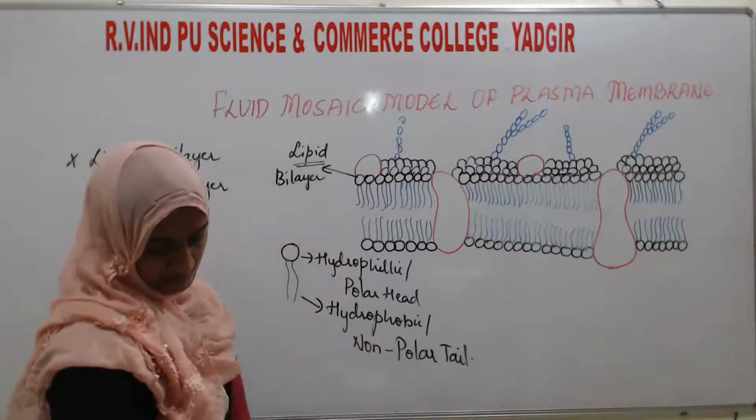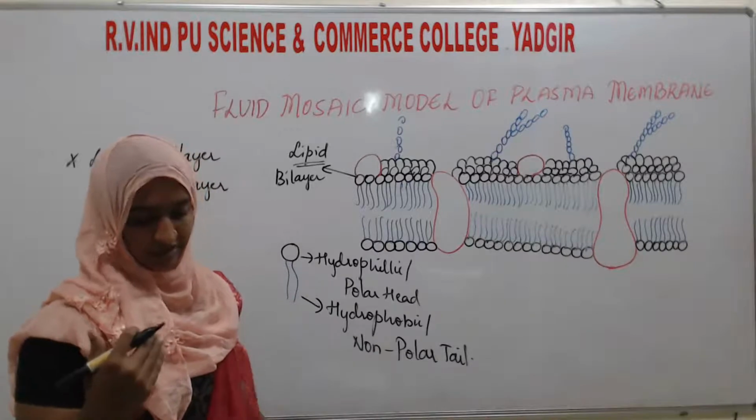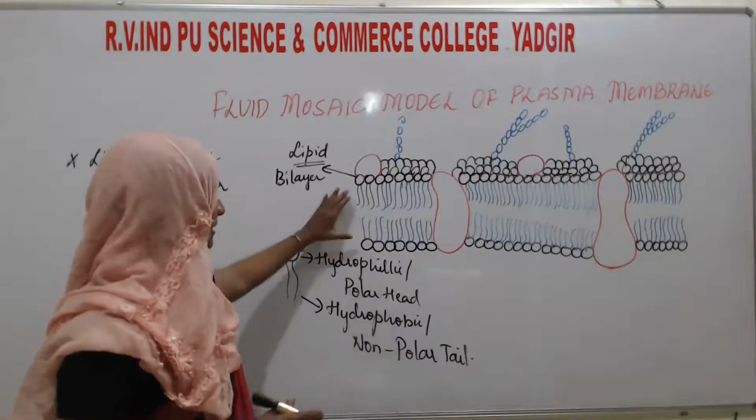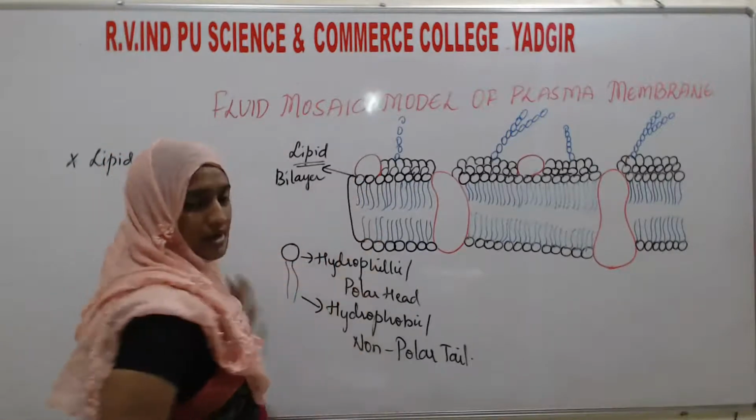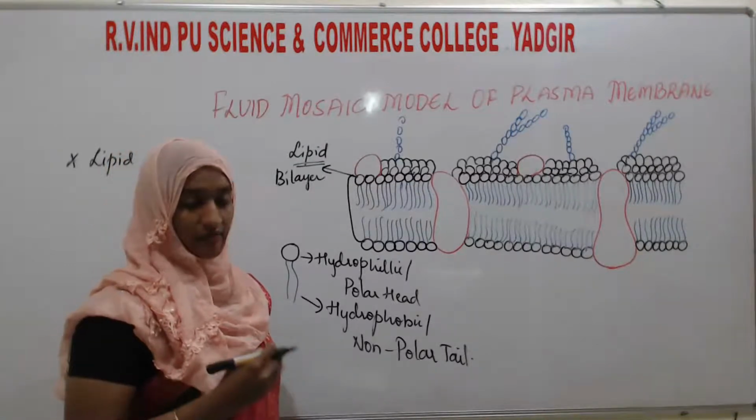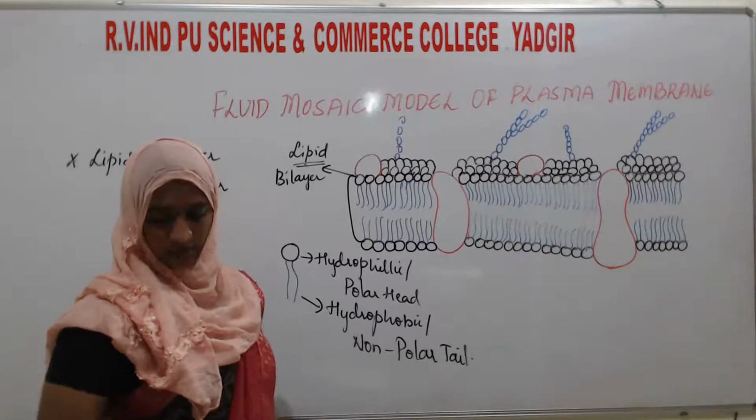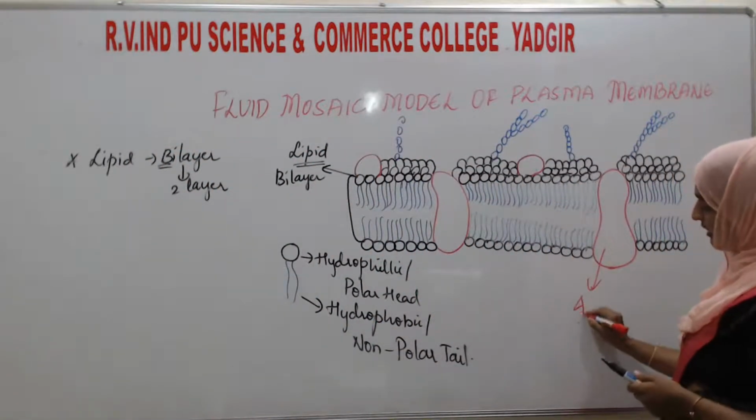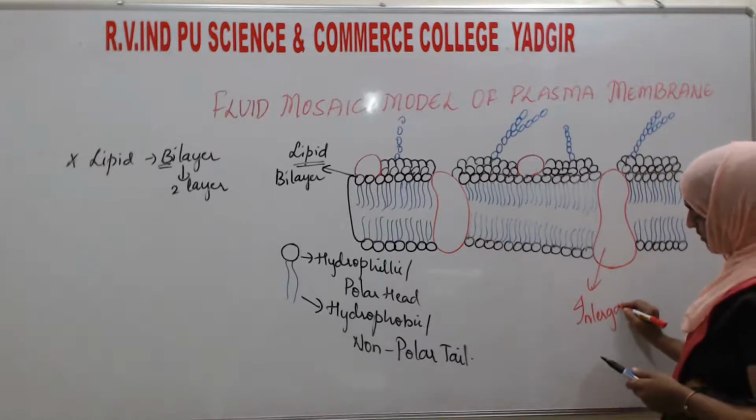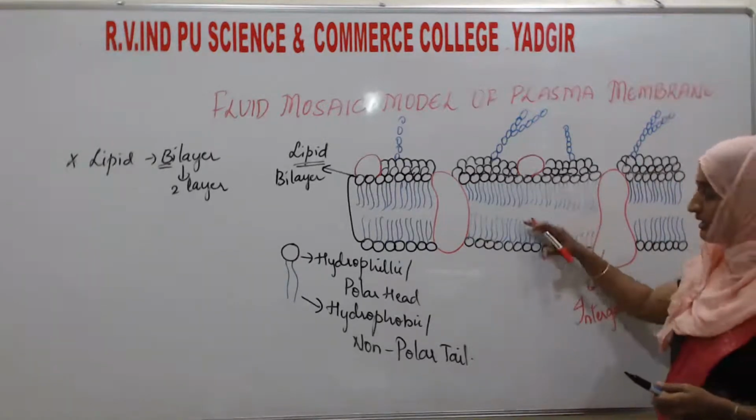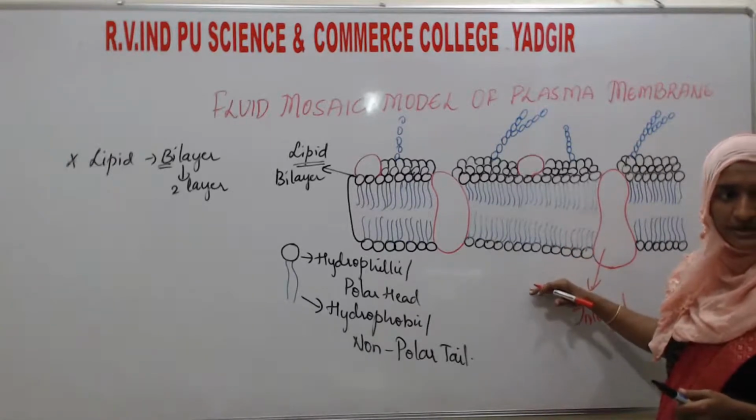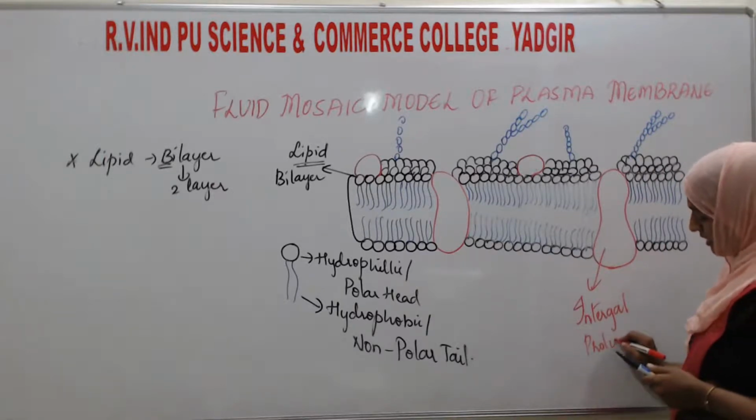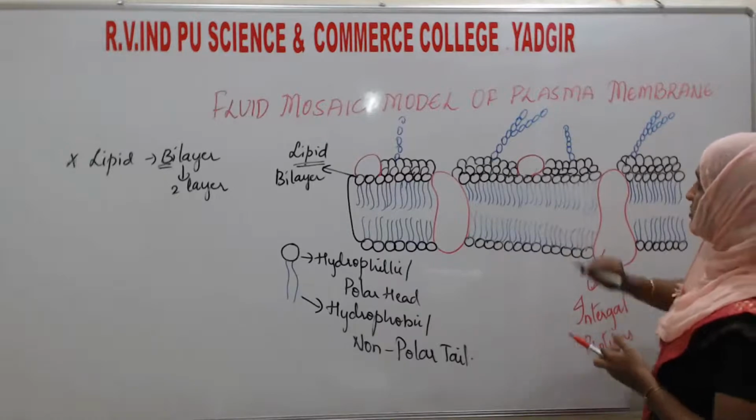Here the polar heads of the lipids are towards the outer side, and the hydrophobic ends, that is the tail, are towards the inner side. As you can see, this is the lipid bilayer. Next, the proteins you can see here in red color are the integral proteins, which are totally buried inside the lipid bilayer, so we can call them the buried integral proteins. And one more type is there, which you can see here.